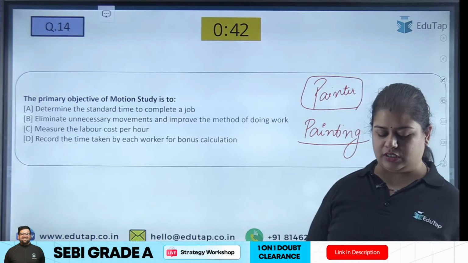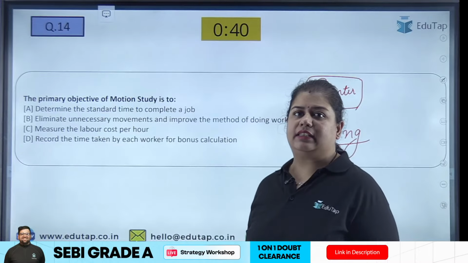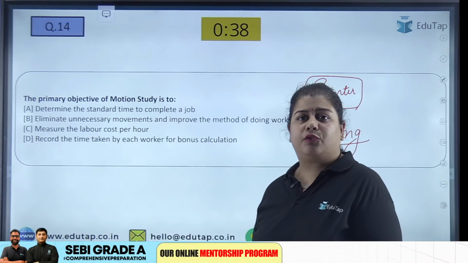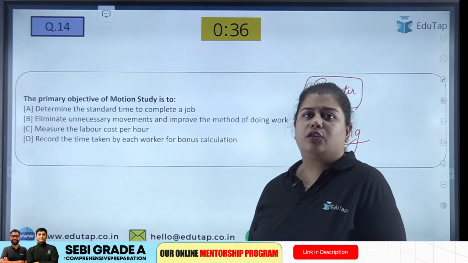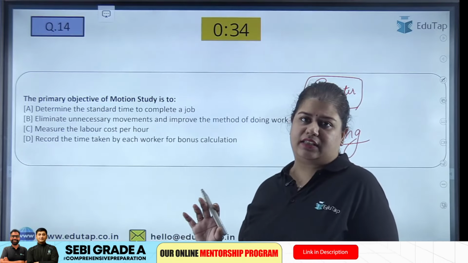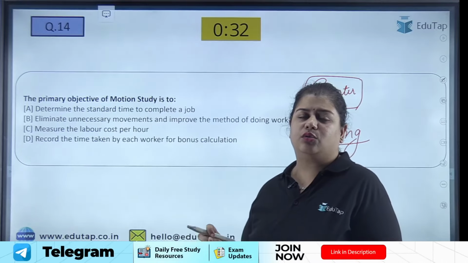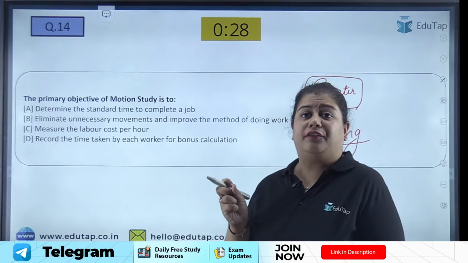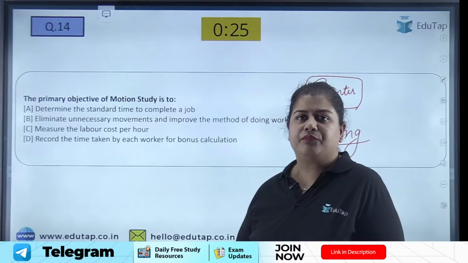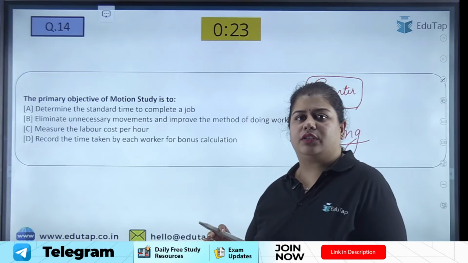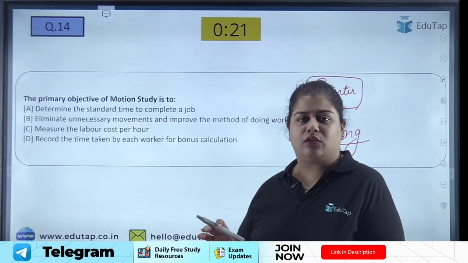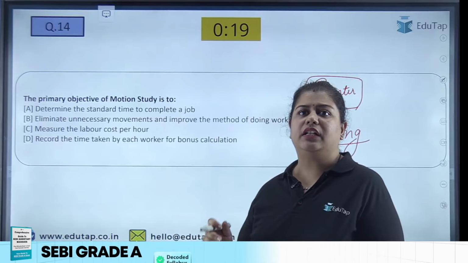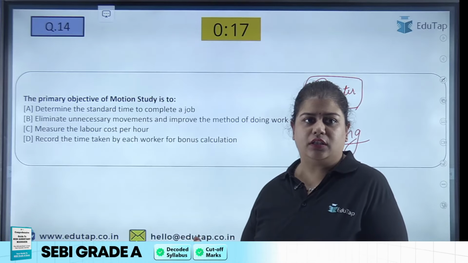So what does motion study say? Motion study says that before you start your work, you should eliminate any unnecessary movements, so that you don't get tired, and there is a lot of efficiency in your work. So here what we are trying to do is eliminate all the unnecessary movements and improve the method of doing the work.